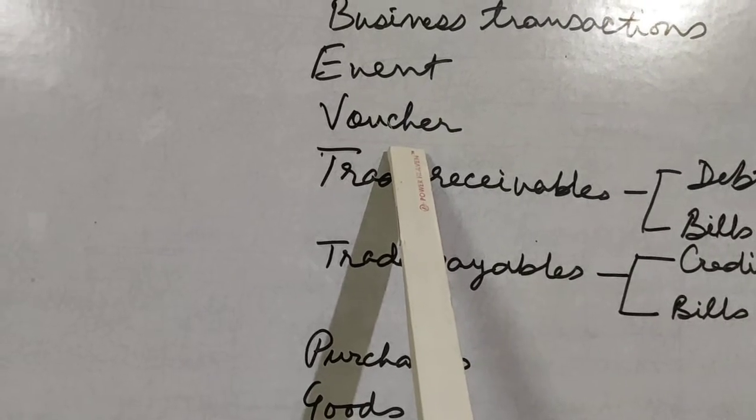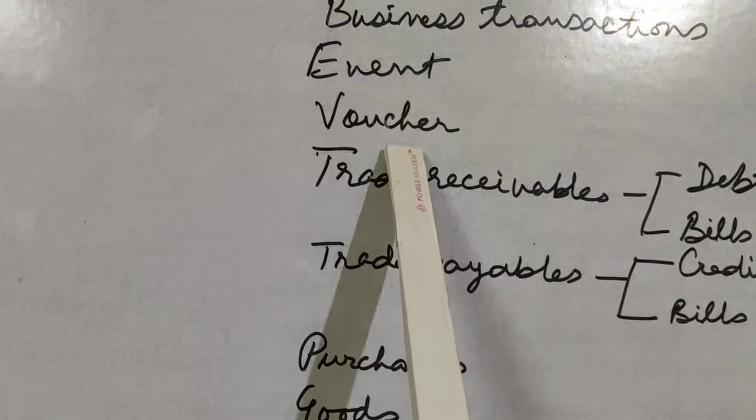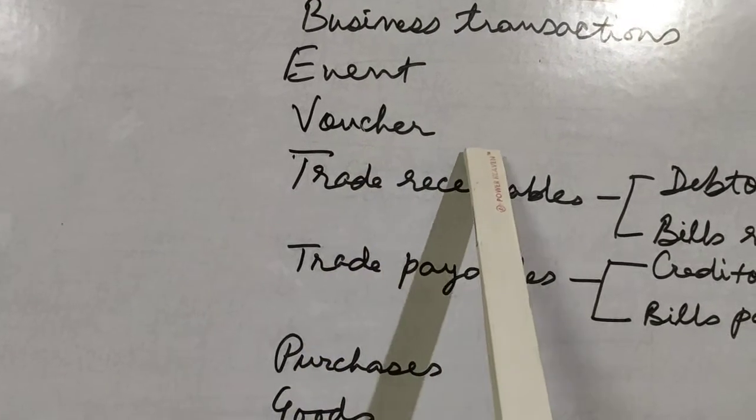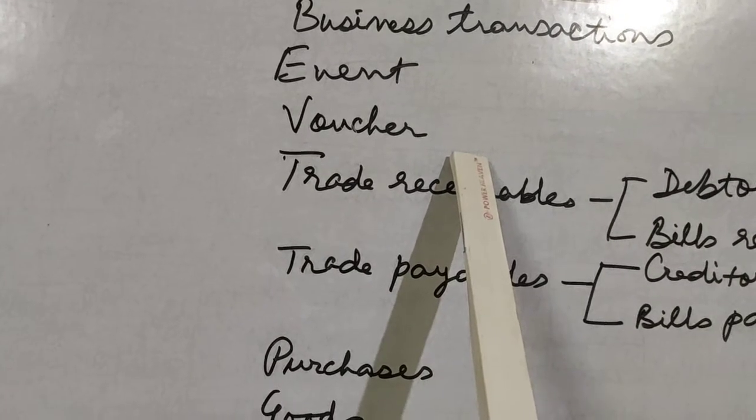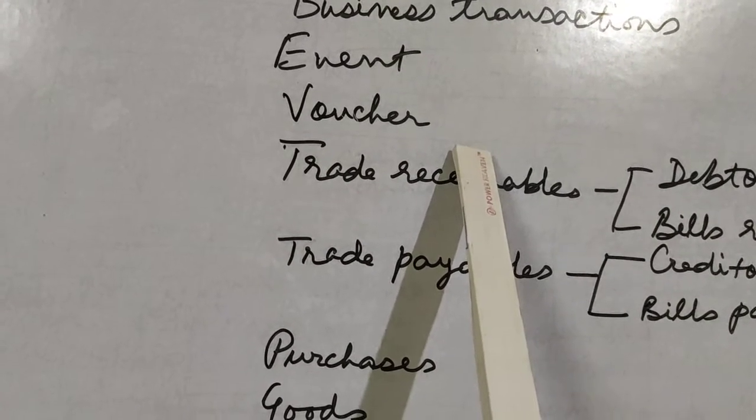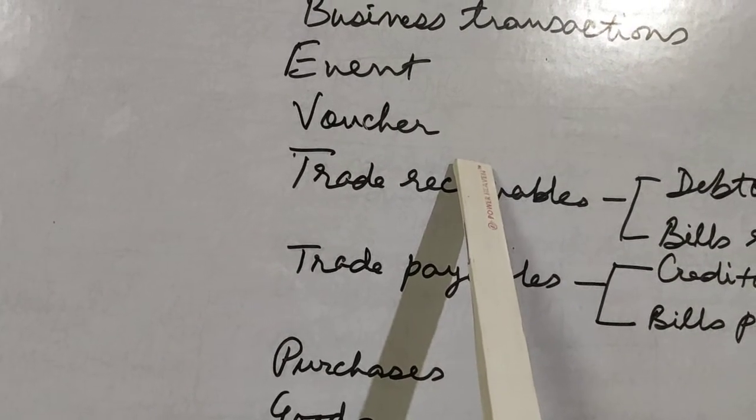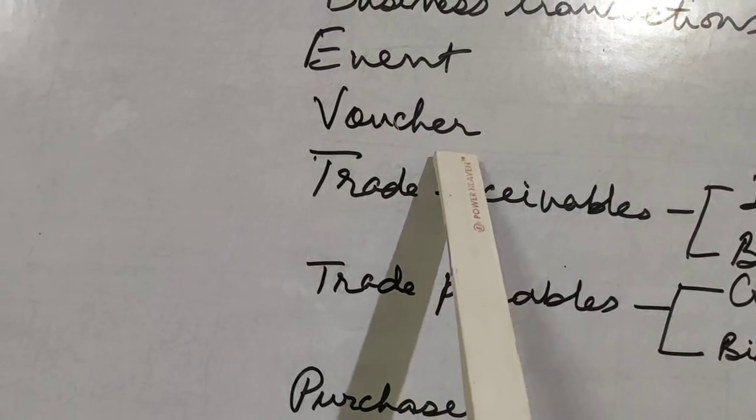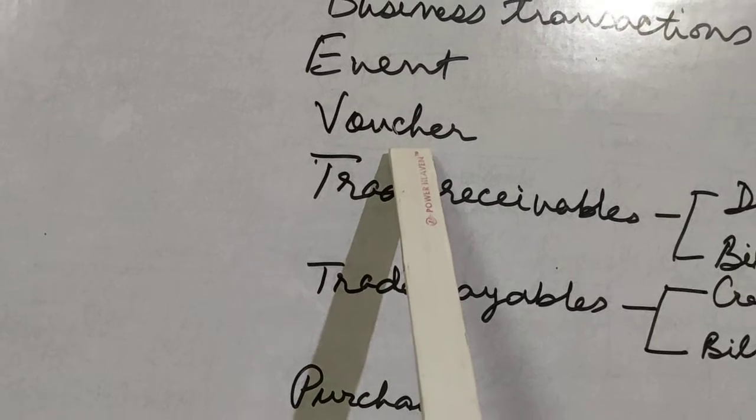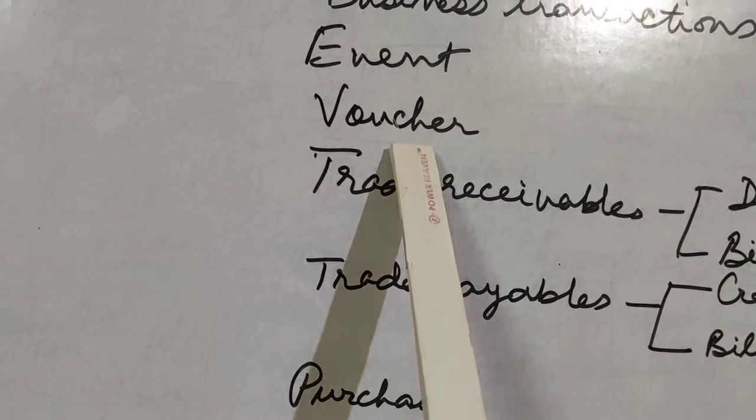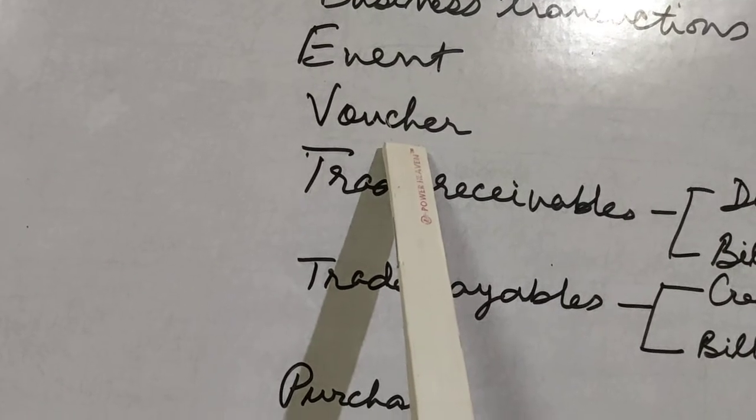Voucher means like a cash memo. Voucher means any document which authorizes a particular transaction. For example, you go to the grocer and he gives you a cash memo for the goods you purchase. That is a voucher. Or you make payment to somebody and you give him a written note. Okay, that is a voucher. So voucher means any document which authorizes a business transaction.